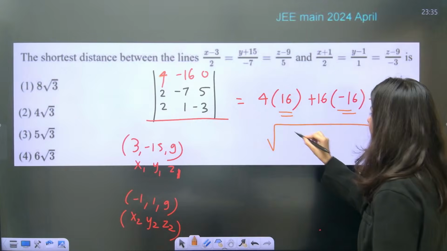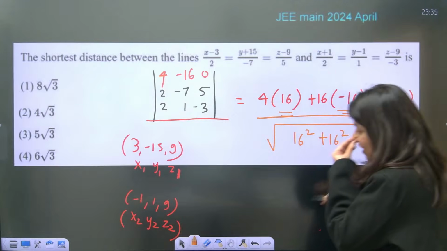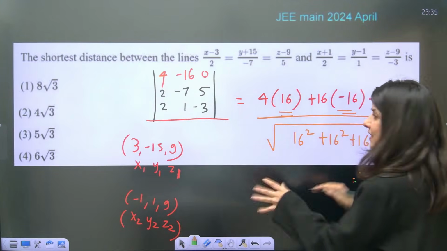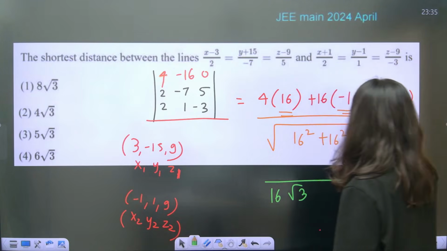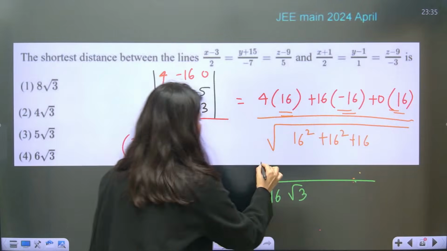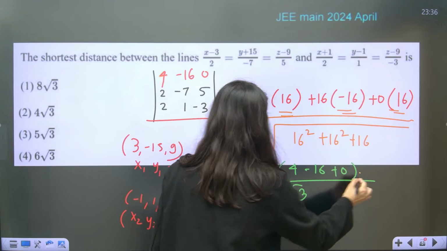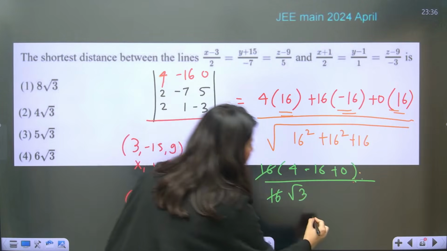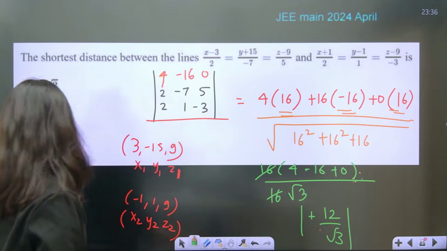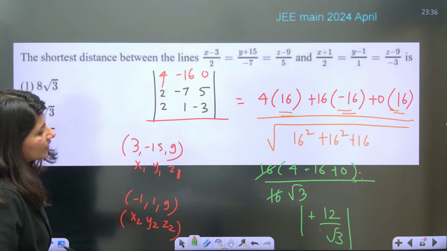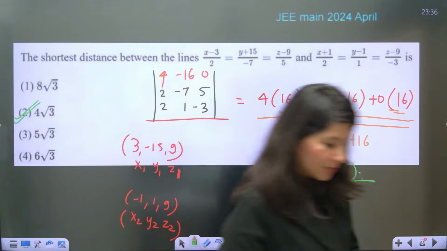So it is going to become 16 square plus 16 square plus 16 square only upon. So your answer will be what? Tell me. If you calculate, 16 square outside, so 16 square will be 16 root 3. And if you take 16 outside, what will you get? 4 and minus 16 and plus 0. Correct? 4 minus, so 16, 16 gone. So minus 12 upon root 3, magnitude is there. That is why 12 by root 3. So 12 by root 3, if you rationalize it, it is going to give you 4 root 3. 4 root 3, where is that? Option B. JEE Main 2024 April attempt, direct formula.